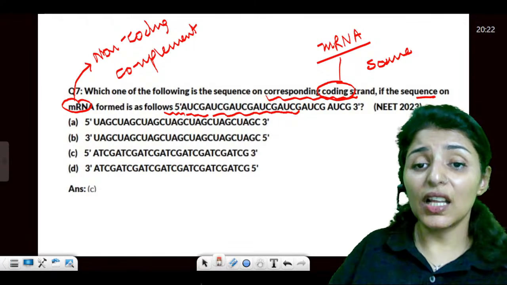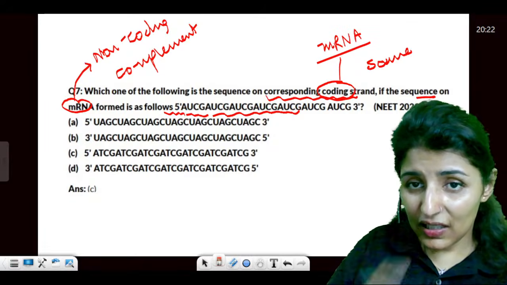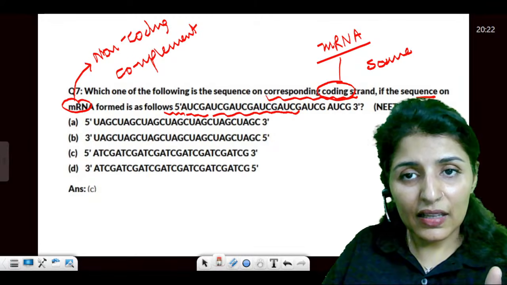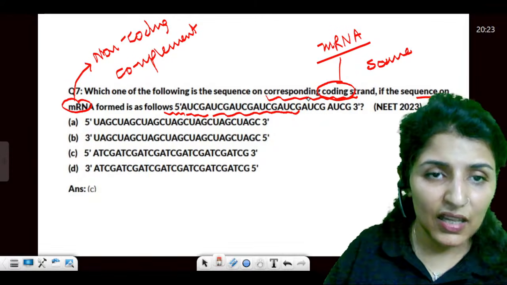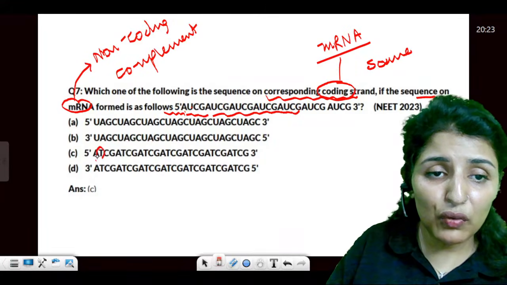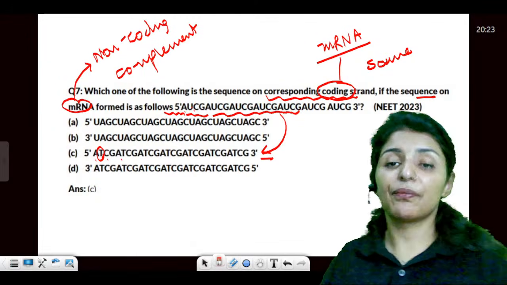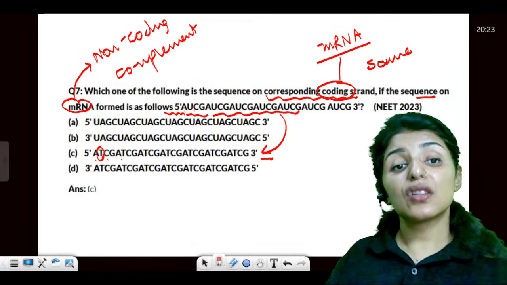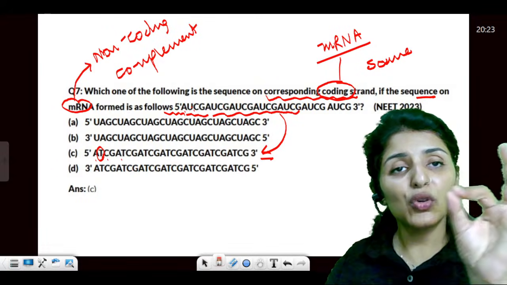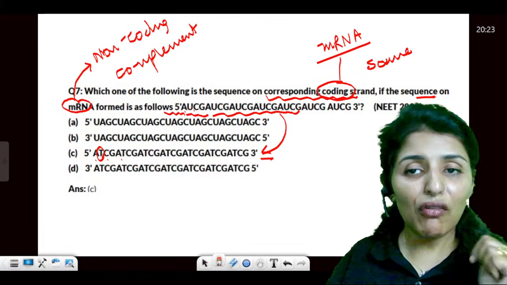So what do you have to do? Nothing. Just see the same one. The only difference would be that uracil will be replaced by thymine. Otherwise, it will read the same. Instead of U, you will get T. The rest, C, will read the same. This is the coding strand. So remember, when you have to find the coding strand, you find the same sequence except U should be replaced with T. And if you have to find the non-coding strand from the given mRNA, you follow the rule of complementarity.